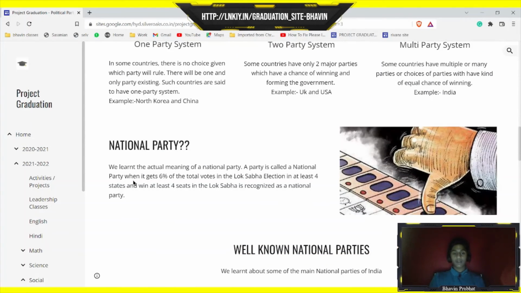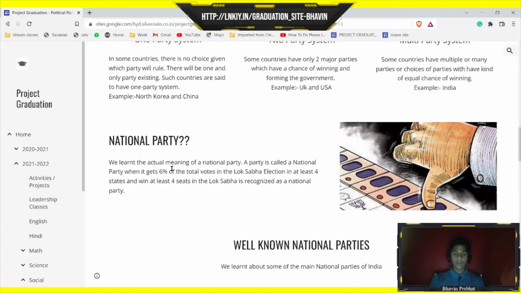And then here I've written about national party. A national party is when a party acquires 6% of the total votes in elections of Lok Sabha, contests in at least 4 states and wins 4 seats in the Lok Sabha, it is recognized as a national party.